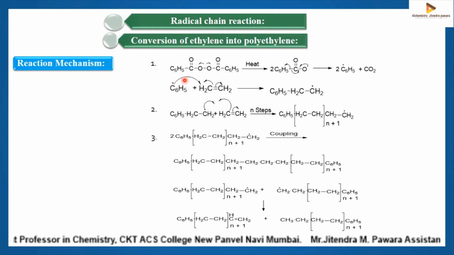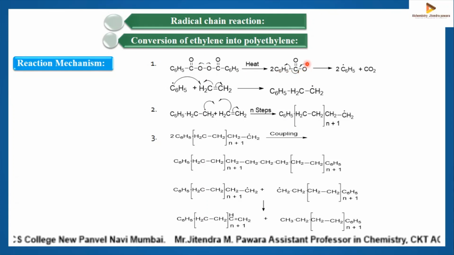So the first step is benzoyl peroxide on heating gives benzoyloxy radical. Benzoyl peroxide has this peroxide bond, and in presence of heat the homolysis of this weak bond takes place and you will get this benzoyloxy radical.